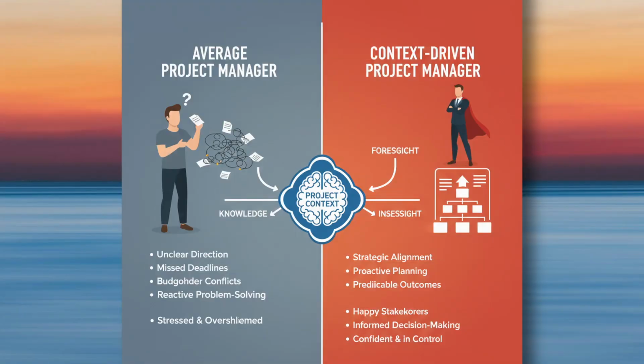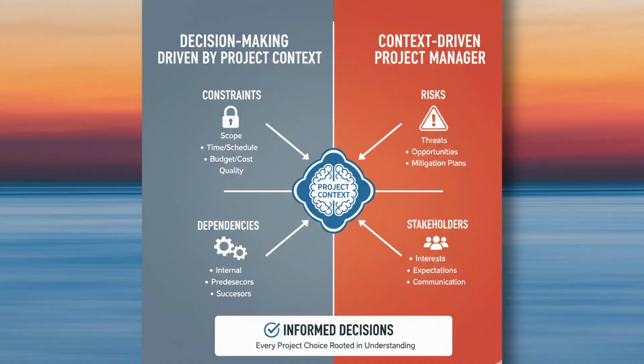And today in this video, I'll show you how you can manage your context better than any other tool you are using today, using ChatGPT Projects. Think about it. Your project constraints, your risks, your dependencies, your stakeholder constraints. Every single decision you take in your project is based on your project's context. So the better context you have about your project, the more structured the context is, the better decisions you take